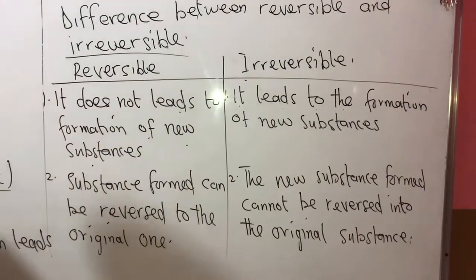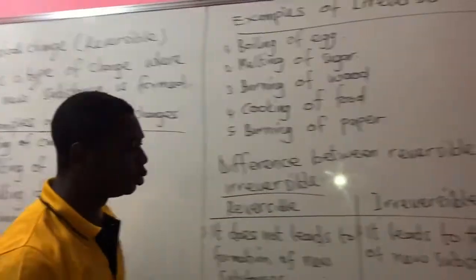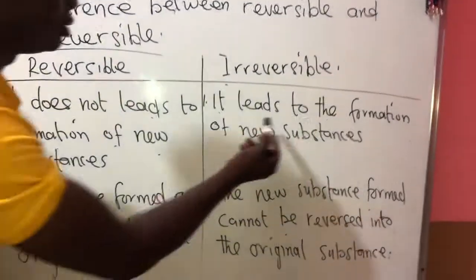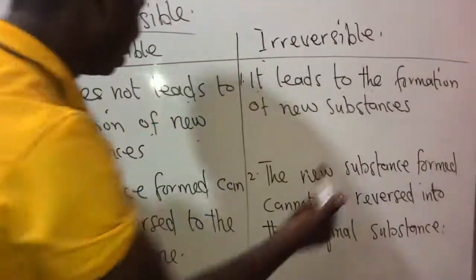Like when we burn the paper, what happened? We saw a new substance, right? We have seen ash. When you burn wood you see ash. So burning of paper leads to formation of new substances.